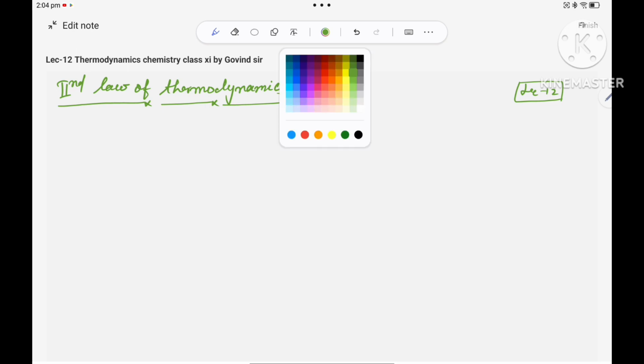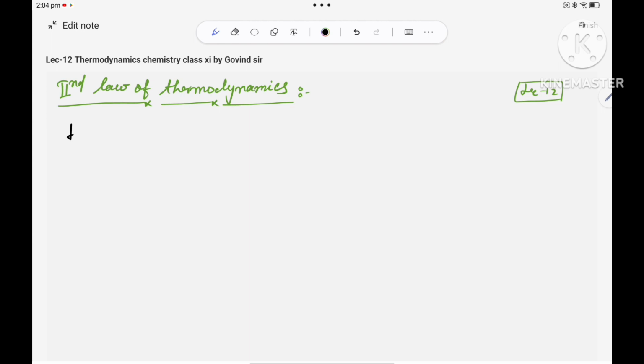It's required because, if you remember, what is the first law? The first law was based upon the conservation of energy. That means energy will never be lost. So from here you can say delta E is equal to 0. Change in energy will be 0.